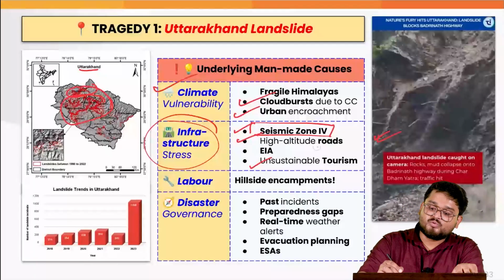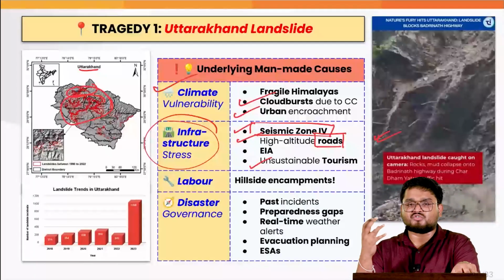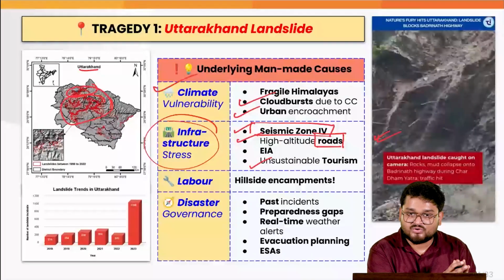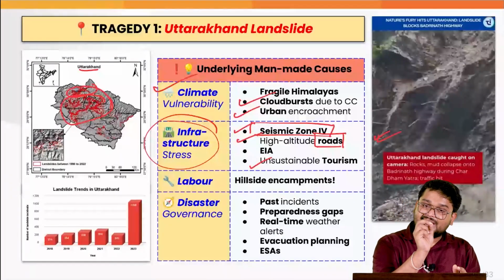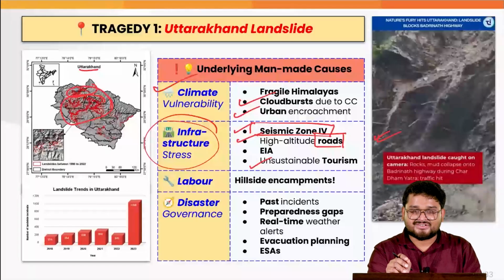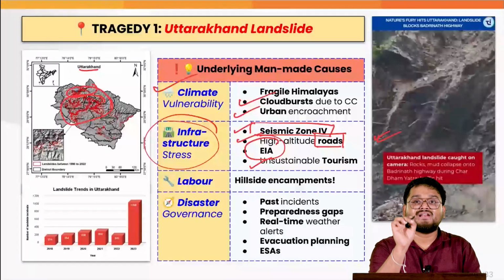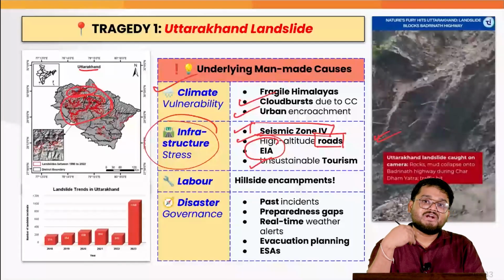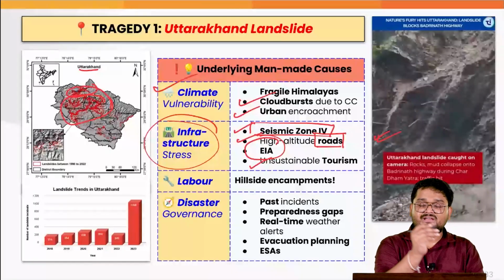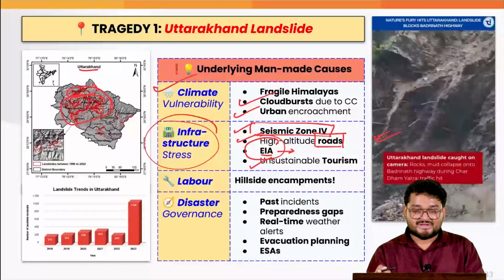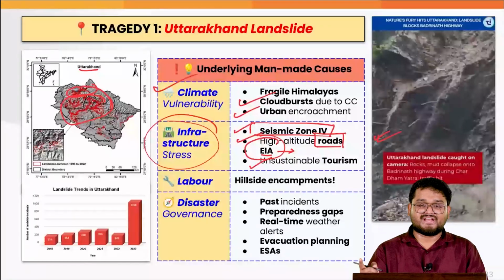We have too many roads, and these roads sometimes do not have proper protocols followed for their construction. And at the end of the day, there are so many resorts and hotels which do not take proper environmental clearance, or do not undergo proper environmental impact assessments. The same is the case for various industries there. Now let us move on to the next factor here.